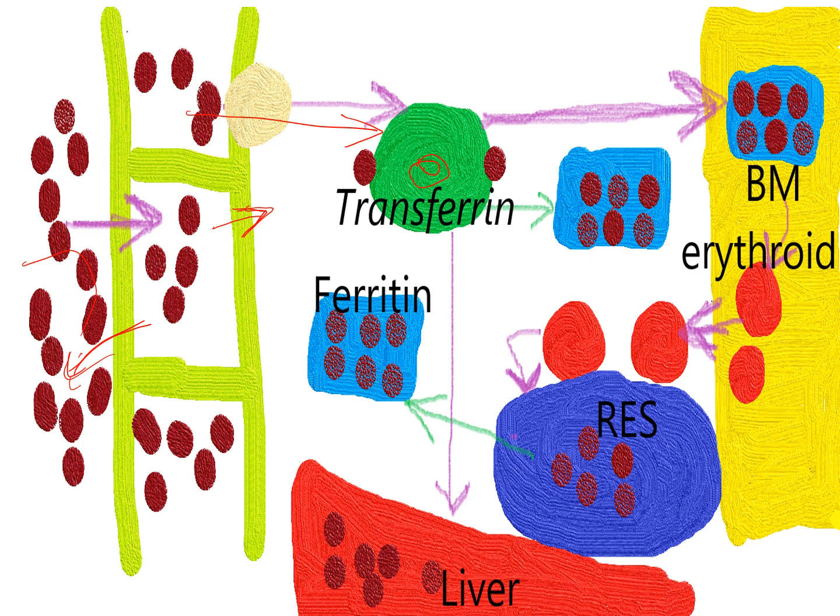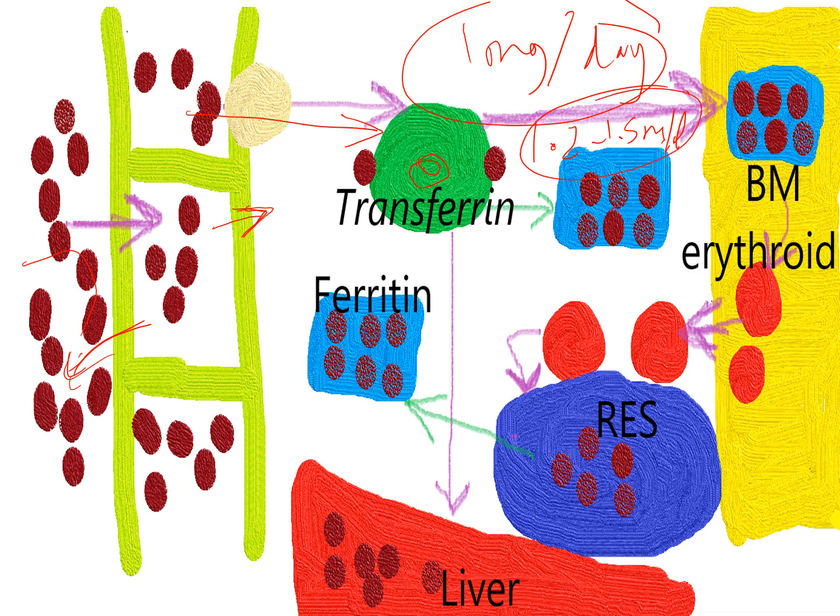This loss is around 1 milligram per day for a male and around 1.2 to 1.5 milligrams per day for a female, as for a female we account for the menstrual loss. This is the average amount of loss of iron from the body, and it should be compensated from dietary sources.